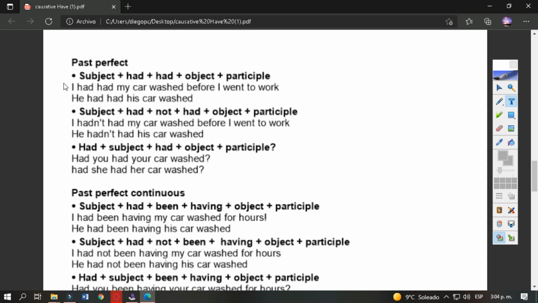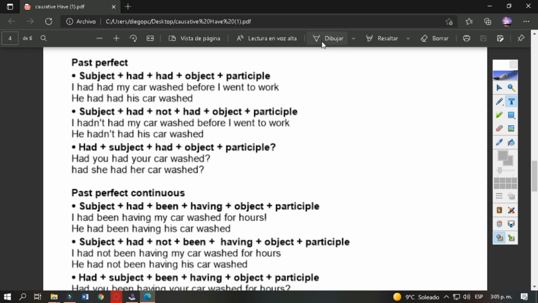If we want to use a third person singular, for instance he is the subject, had, this is the auxiliary verb, have the main verb, the causative verb have, his car, the object, and wash in the past participle. If we want to make these sentences negative, we use a subject, had plus not plus have plus the object plus past participle.